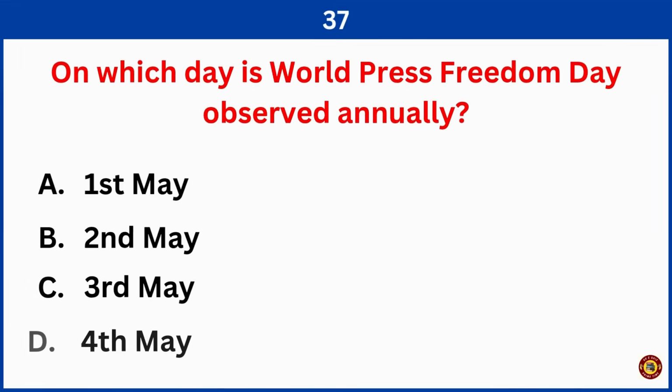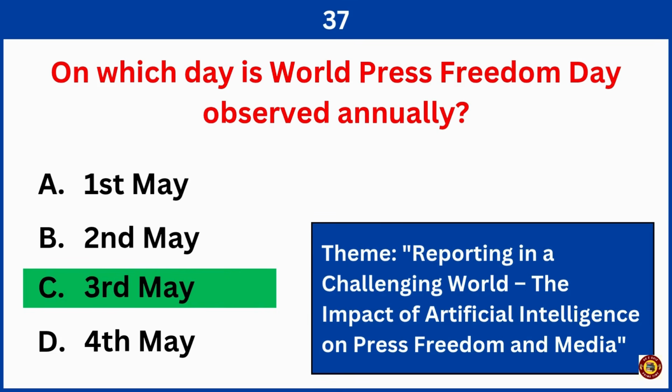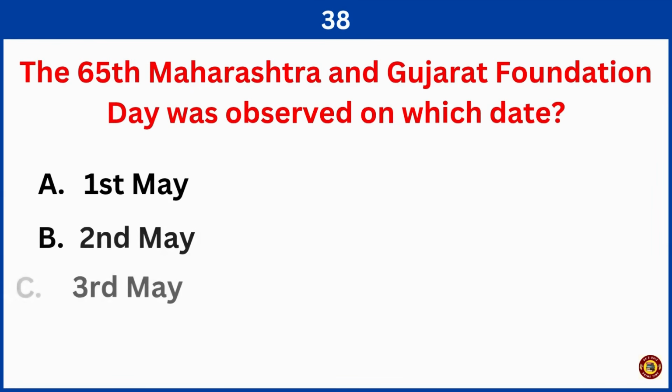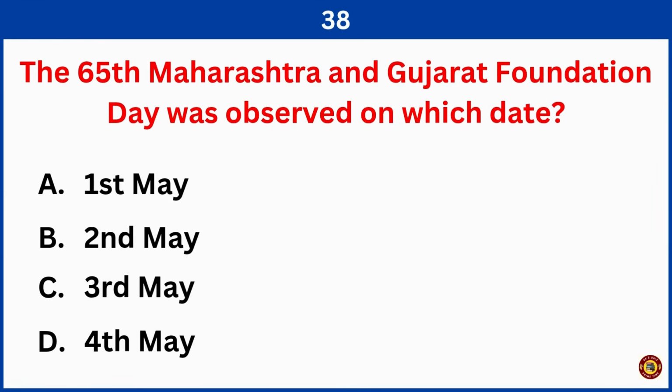On which day is World Press Freedom Day observed annually? Correct answer is option C, 3rd May. The 65th Maharashtra and Gujarat Foundation Day was observed on which date?